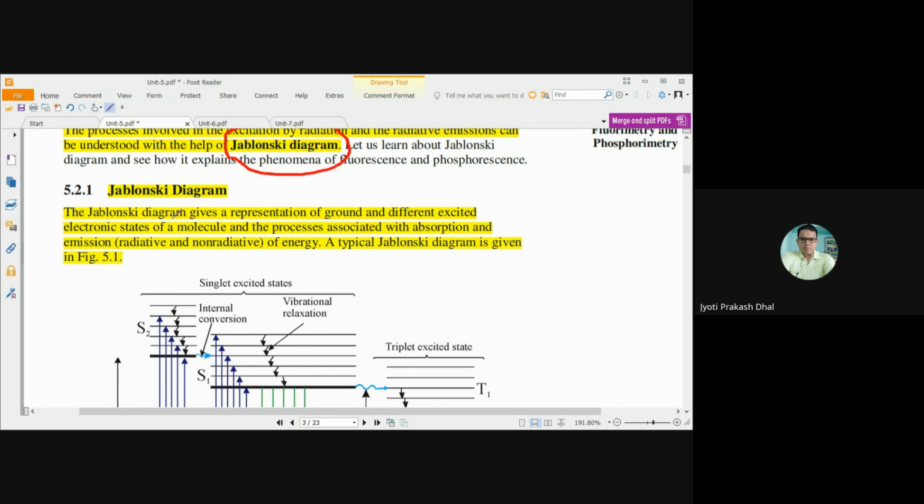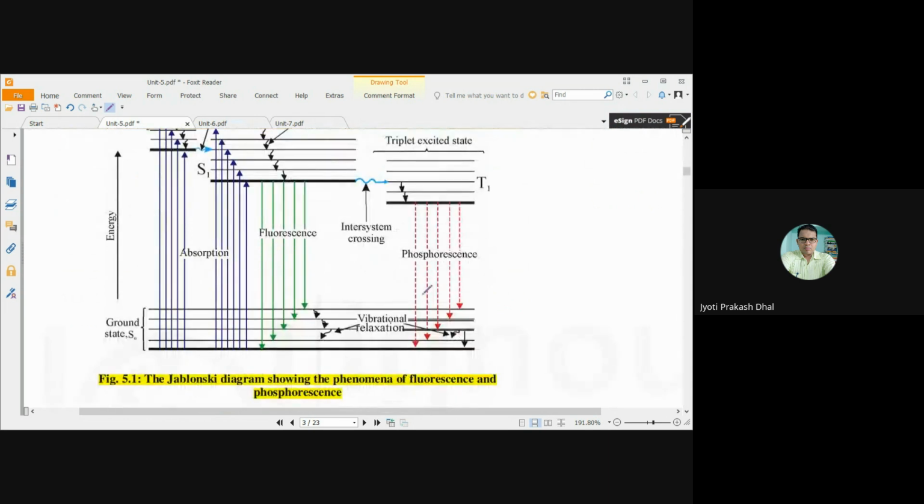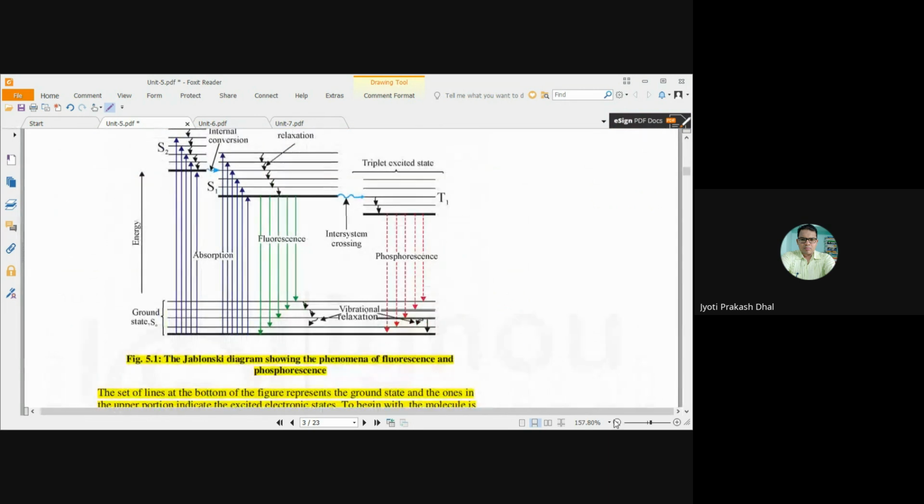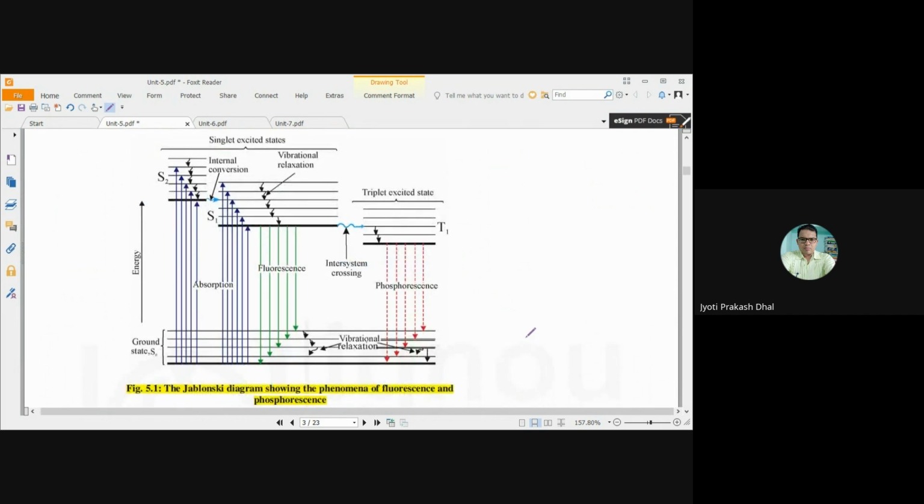So the Jablonski diagram gives a representation of the ground state and excited electronic states of a molecule and the processes associated with absorption and emission of energy. A typical Jablonski diagram is given here. First we should know what the different energy levels are. The initial energy level is called the ground electronic state of the molecule, referred to as S naught. And these are the different excited states, S1, S2.